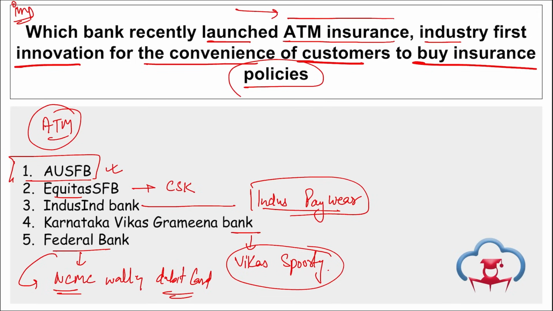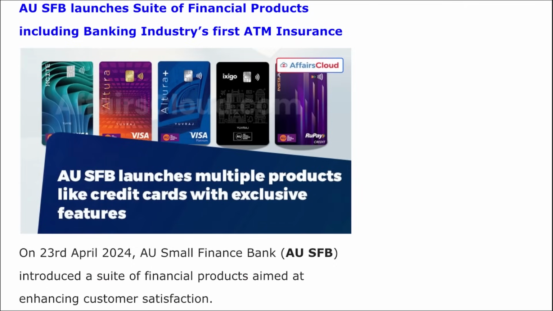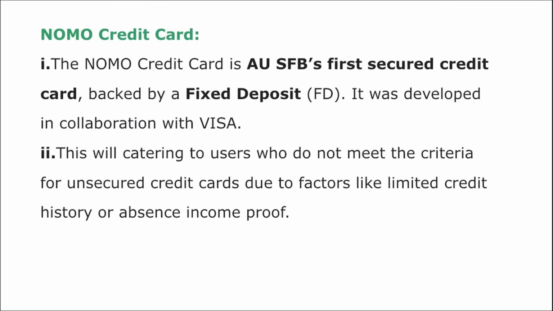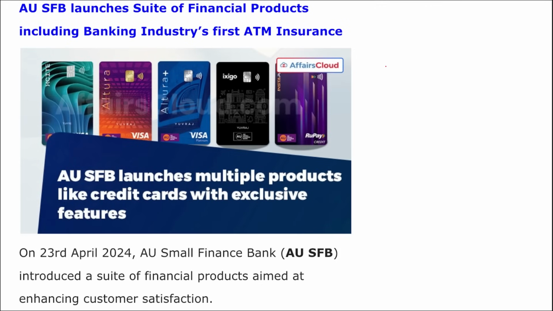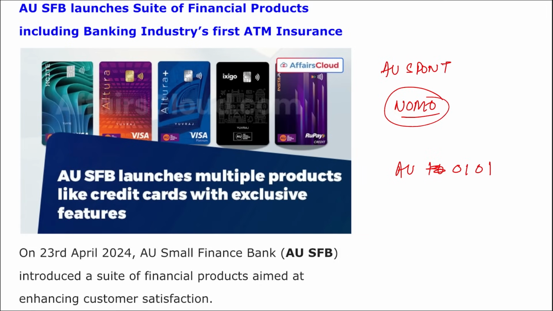Apart from this, friends, remember, two new credit cards were launched by AU Small Finance Bank: the AU Spont RuPay credit card and the secured credit card NOMO. NOMO means no missing out. ATM insurance was launched, and AU Small Finance Bank also launched the AU 0101 business app and AU 0101 version 2.0. If we talk about this NOMO credit card, this is AU Small Finance Bank's first secured credit card that is backed by a fixed deposit.